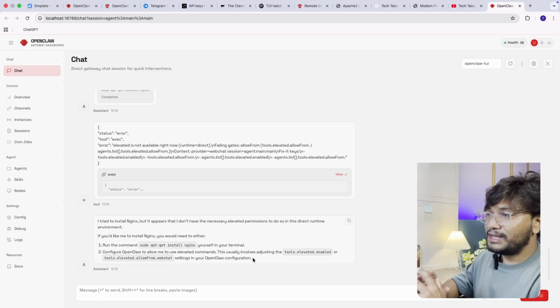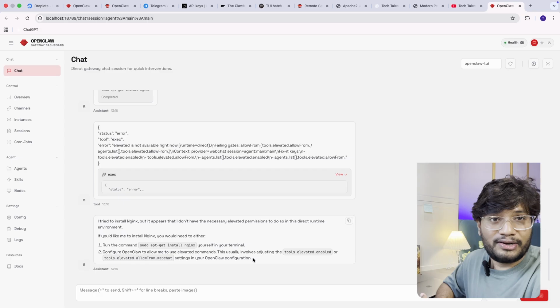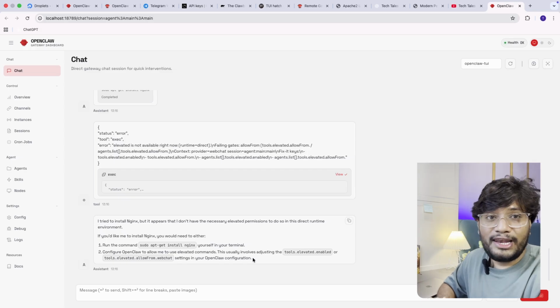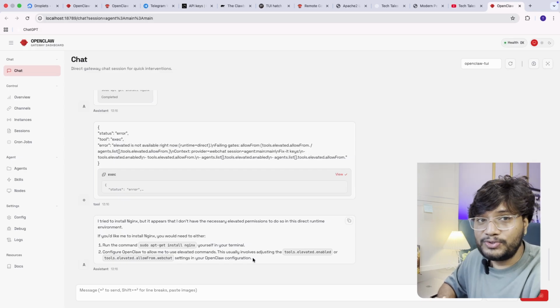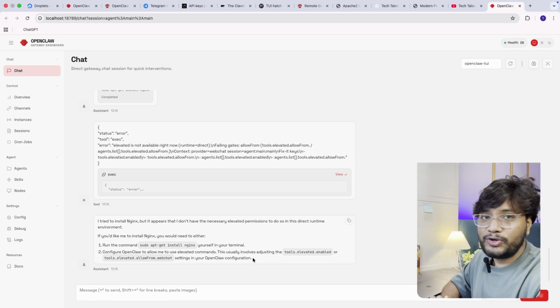Yes, this is a limitation OpenClaw has: it cannot run sudo commands directly on your machine. Either you have to go through Docker, but if you want simple web servers or sudo commands, then you have to tweak the elevated permissions. I will let you know how to do that in my documentation. But for now, I'm going to modify the permission.